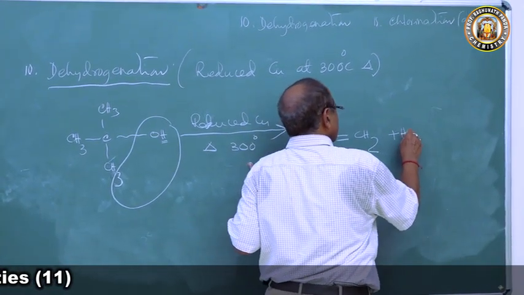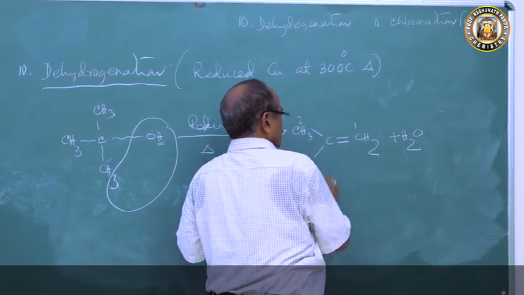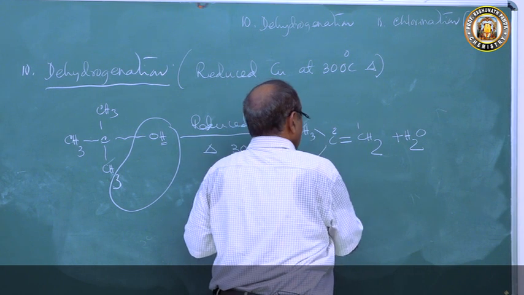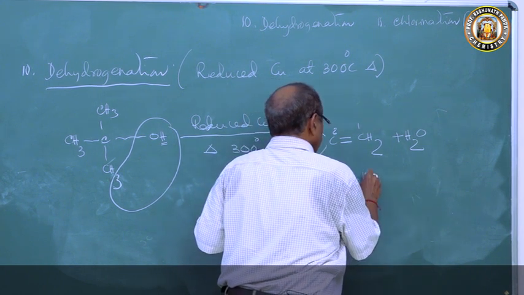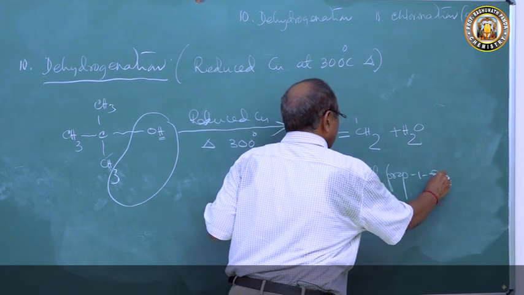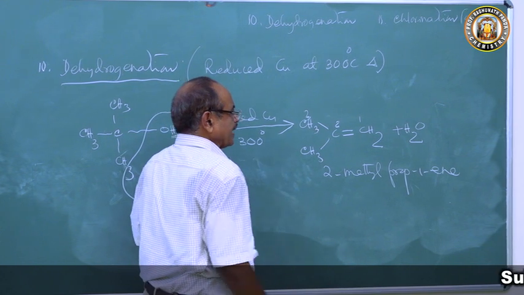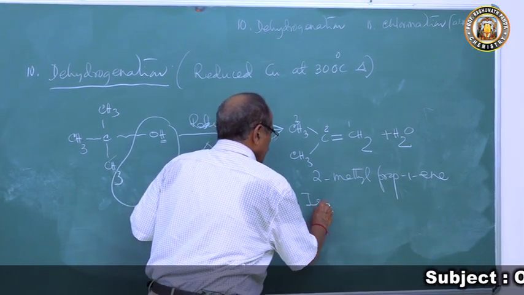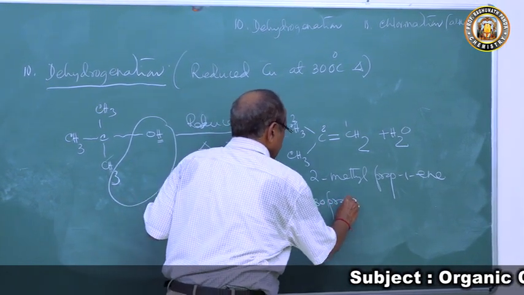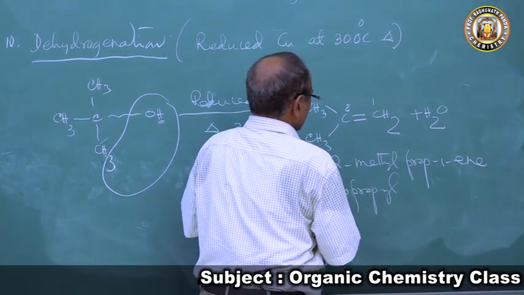It undergoes dehydration. So 2-methylpropene, 2-methylprop-1-ene, is formed, also called isobutylene.